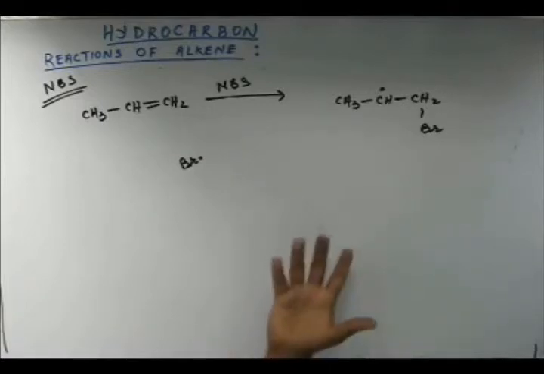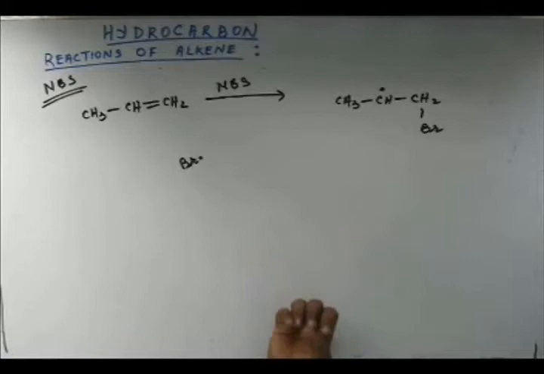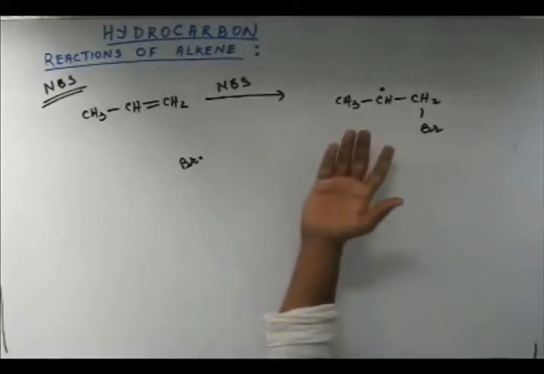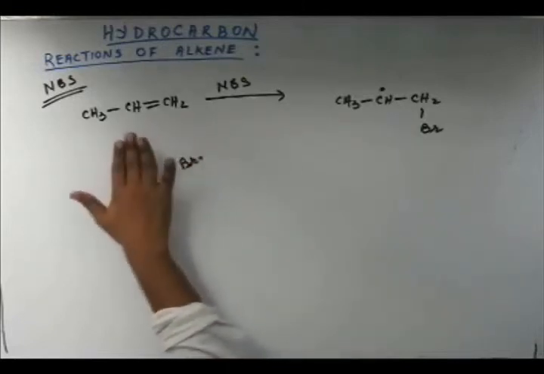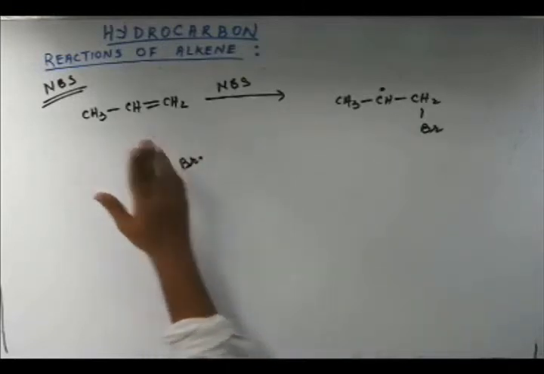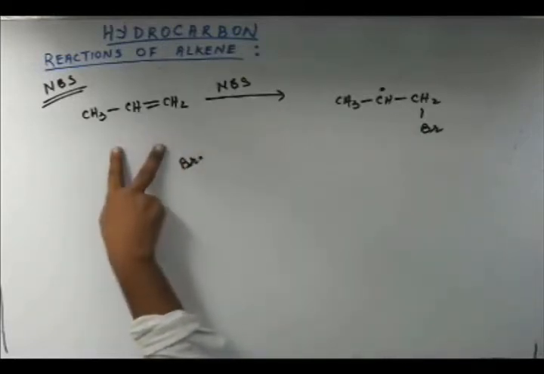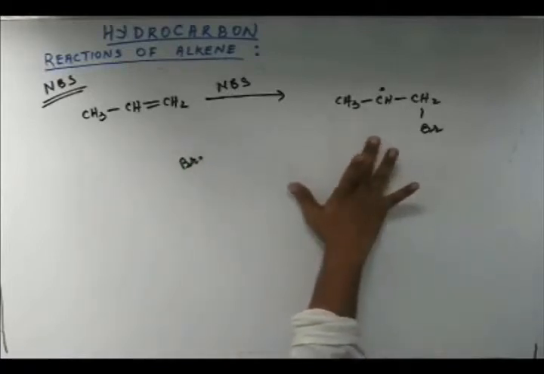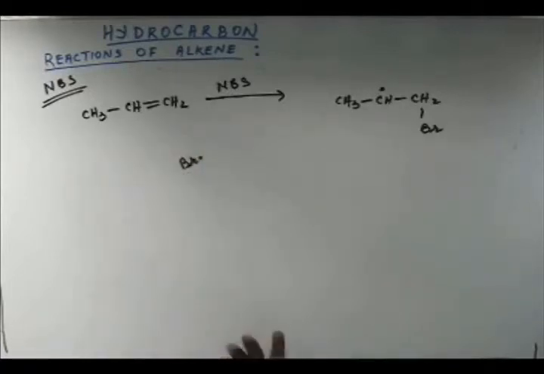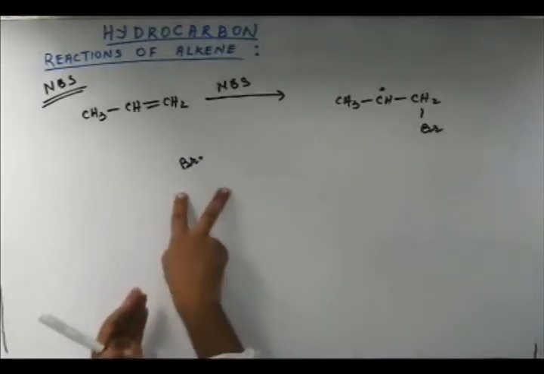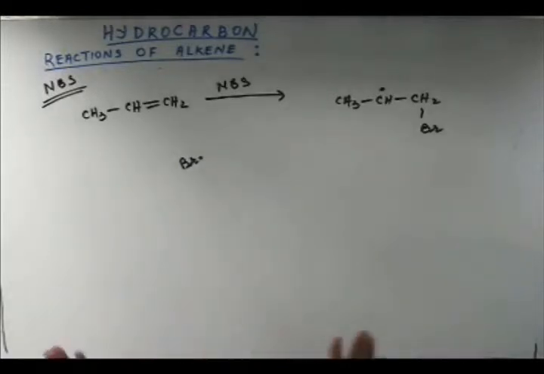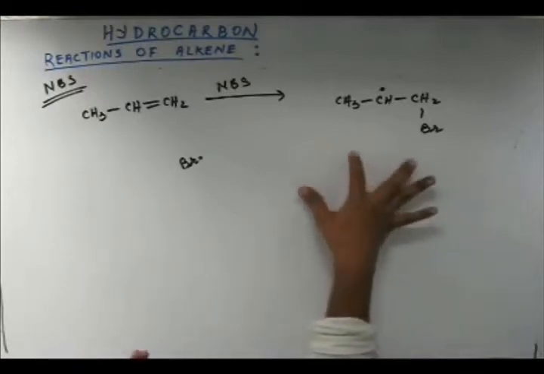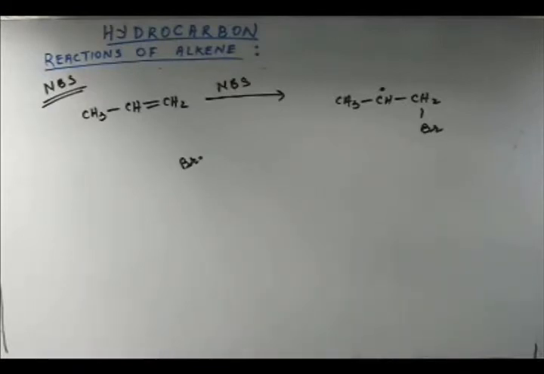And if you give Br dot slowly, by the time you give the next Br dot, they are going to die out, meaning this reaction is going to go in the reverse direction, and this is going to come out again as alkene. So you are going to get alkene again. The reaction will not proceed anywhere. So the two Br dots will again combine to form Br2. You are not going anywhere, because the lifespan of this intermediate is short.